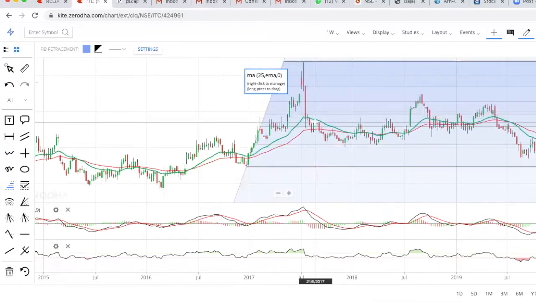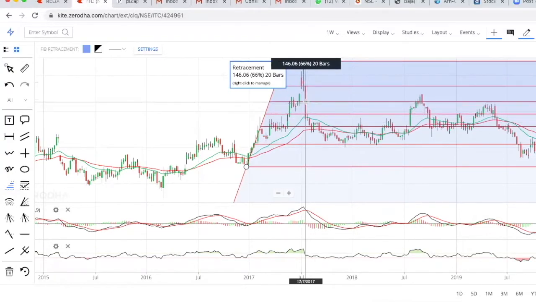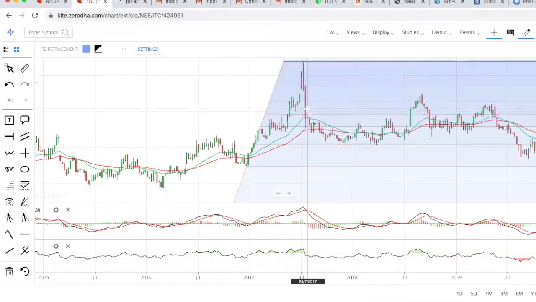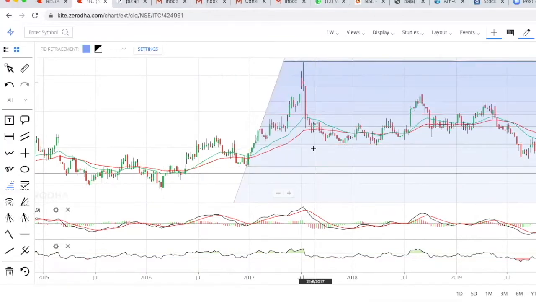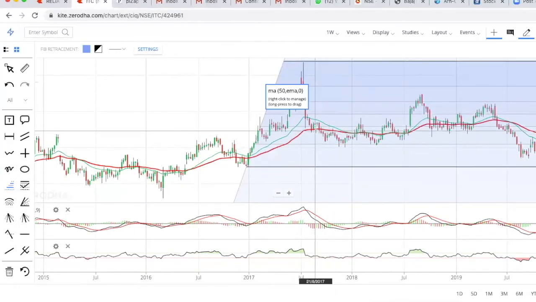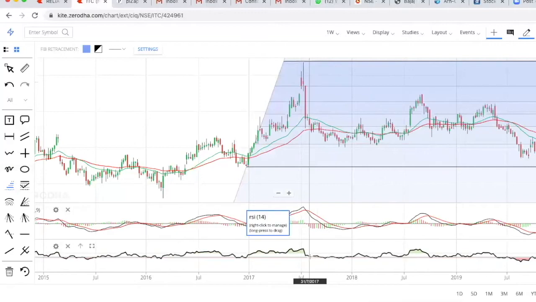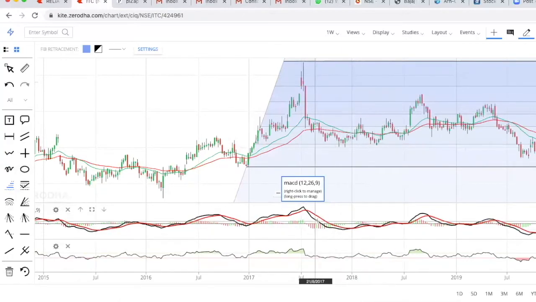We have seen a huge fall. It has breached 38.2%. It has breached 50%. It has breached 61%. Now you can see the stock is slowly showing a downward trend. Even the RSI is dropping to below 40. You can see the RSI is below 40, and it is dropping down. The MACD is also below the signal line and also the zero line.